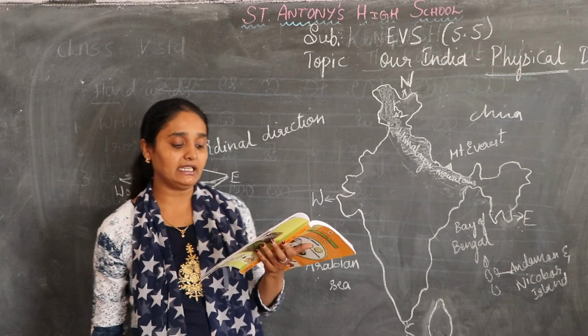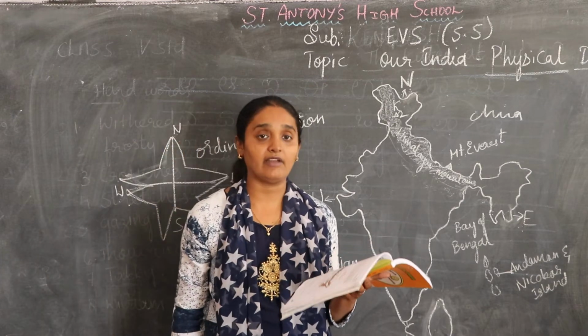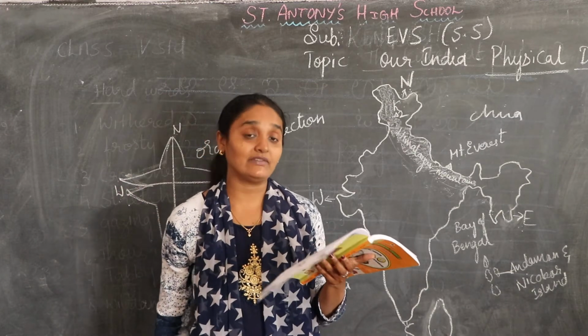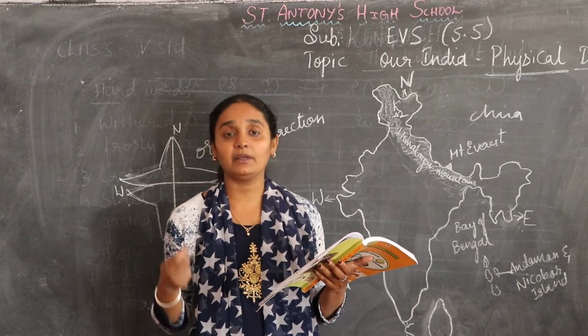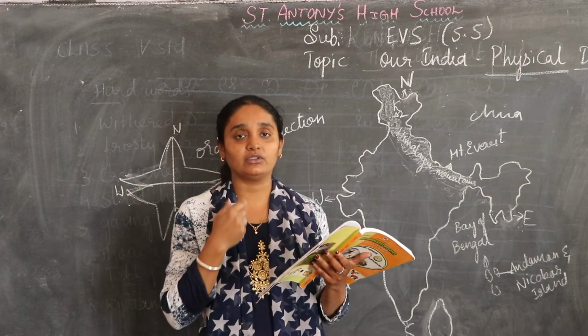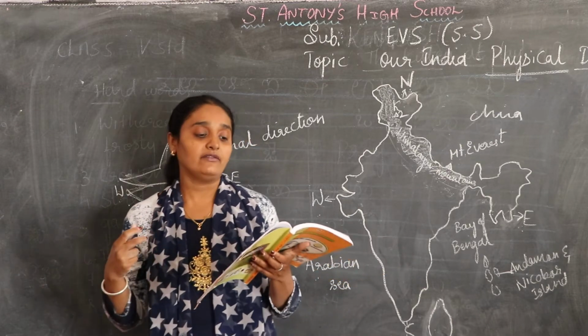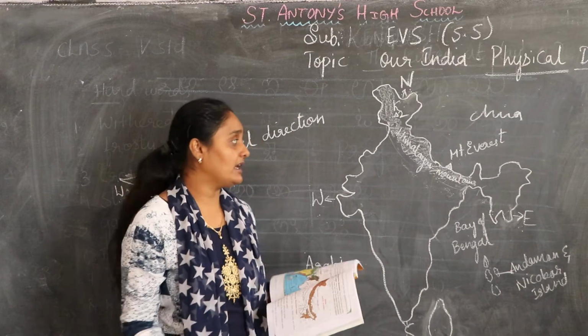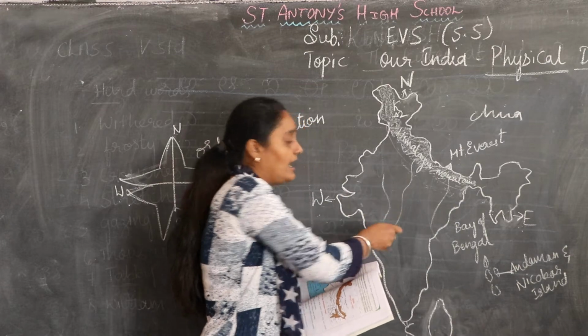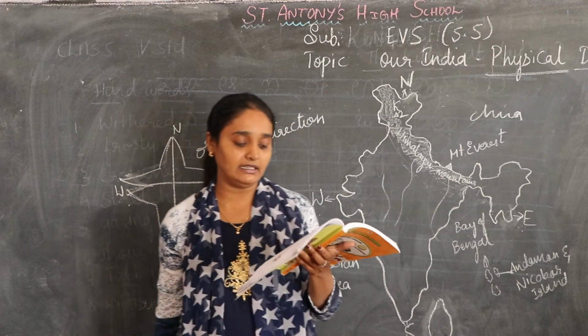Next, there are many deep valleys here, formed by running water. Many rivers take birth here, for example the Ganga, Yamuna and Brahmaputra. These are the rivers which have taken birth from the Himalayas and flow throughout our India.